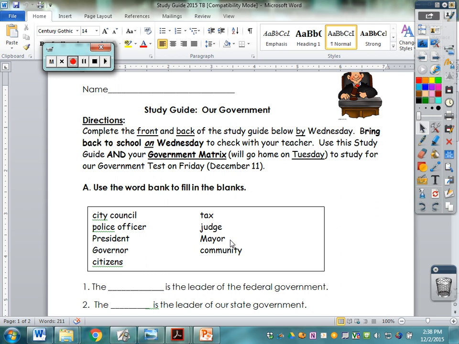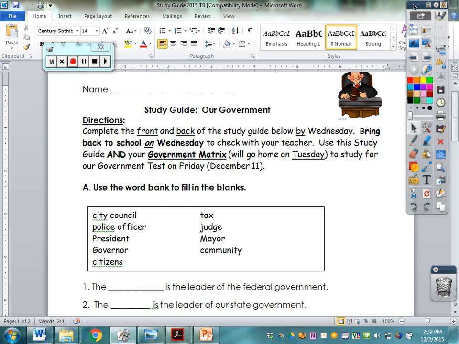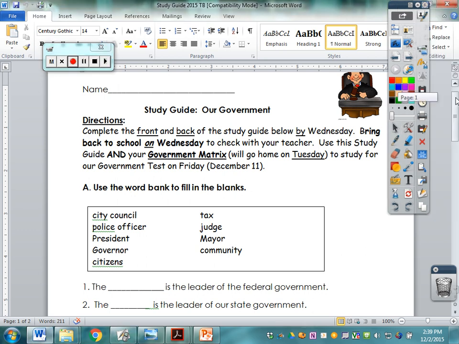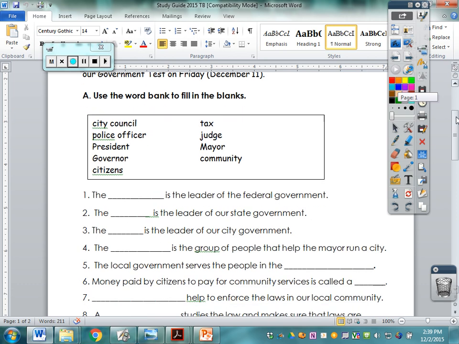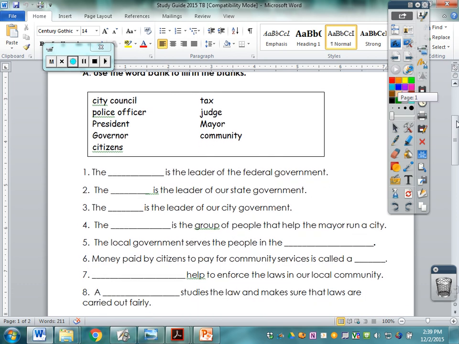So you are completing the front and back of the study guide either by Tuesday or Wednesday, depending on whose class you're in. This one says Wednesday, but you just need to check with your teacher to be sure that you complete it on the day she assigns. Then make sure you bring it to school to check. And there's also a government matrix that you're going to need to study also. Our test will be on December 11th, on Friday. Your test may or may not be that day, depending on whose class you're in and just when your teacher ends up finishing up.